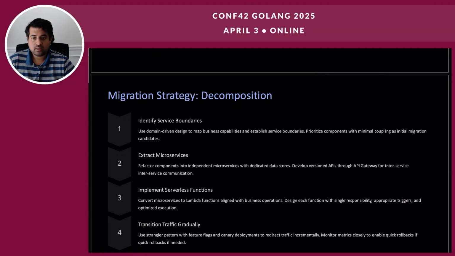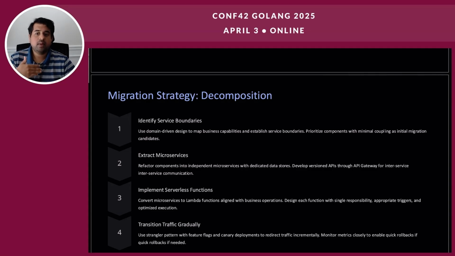Identifying these risk boundaries. Domain-driven design. This step emphasizes the importance of understanding the business domain and identifying the logical boundaries between different parts of the application. Domain-driven design helps in creating a clear map of the business and aligning it with minimal service boundaries. Minimal coupling: starting with the components that have minimal dependencies on other parts of the system allows for easier extraction and reduces the risks of unintended consequences during the migration. Prioritization. This step highlights the need for strategic planning and prioritizing components for migration based on complexity and impact.